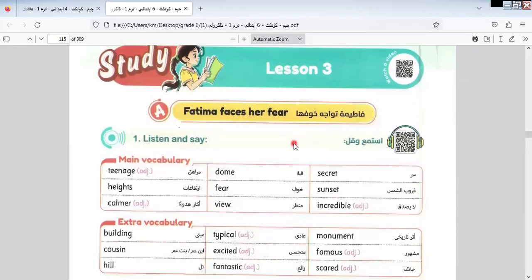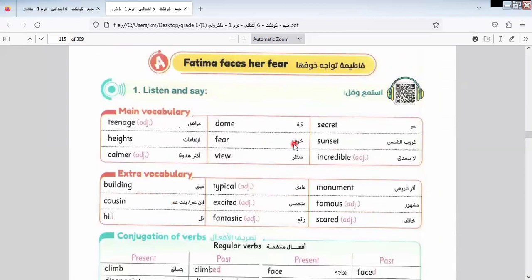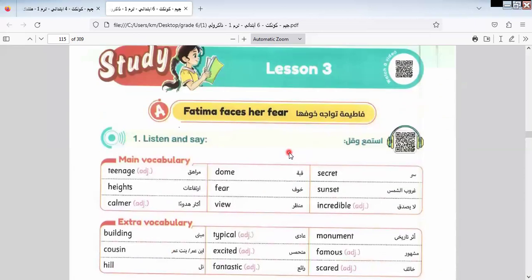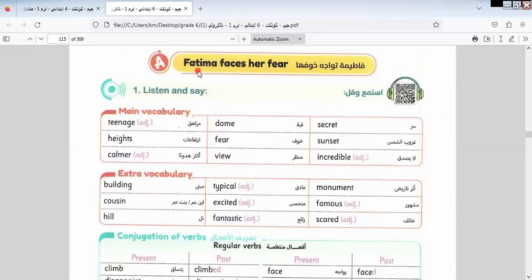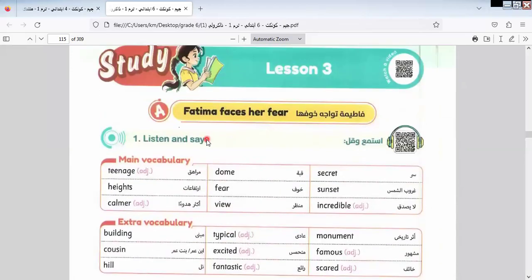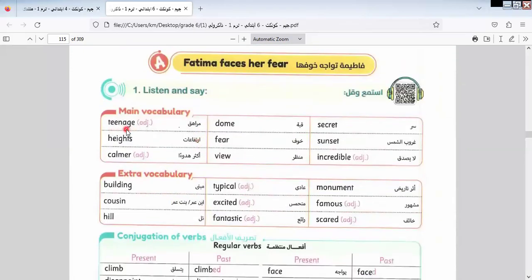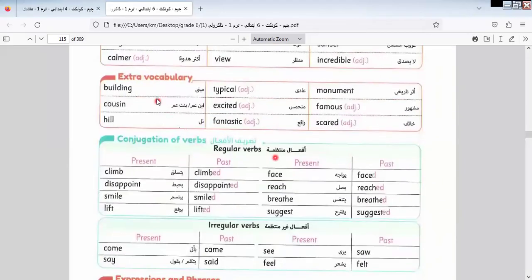Today I will start lesson 3. Let's learn this lesson together. Here we have Fatima faces her fear. Let's learn more about Fatima. Here is the vocabulary: teenage, heights, climber, dome, fear, view, secret, sunset, incredible.